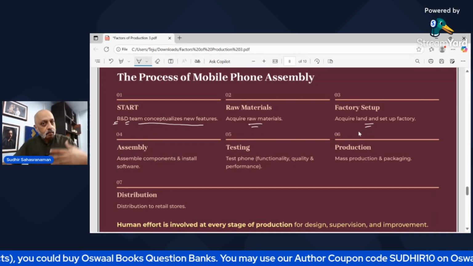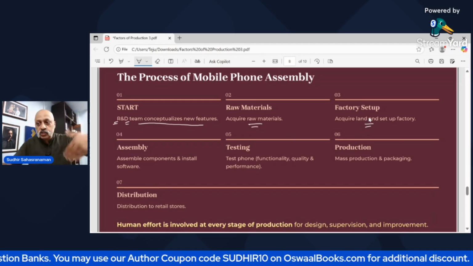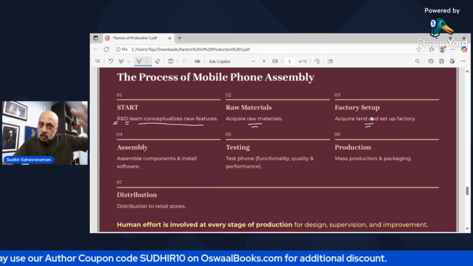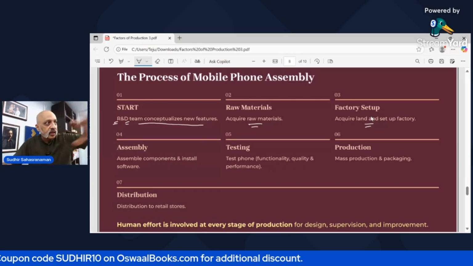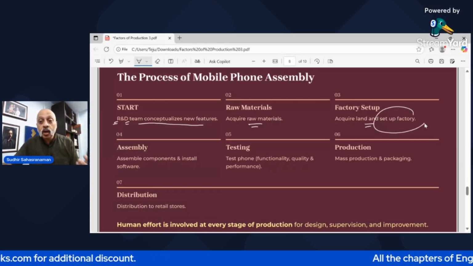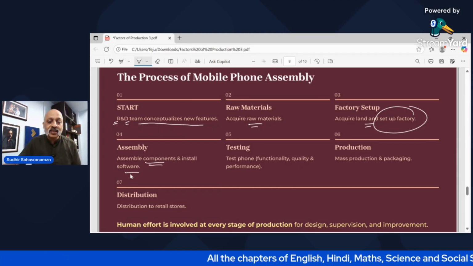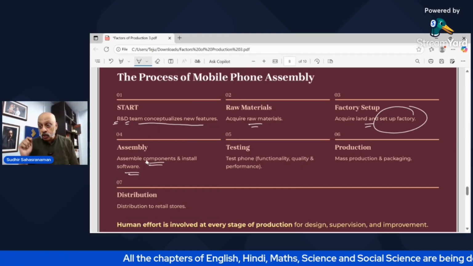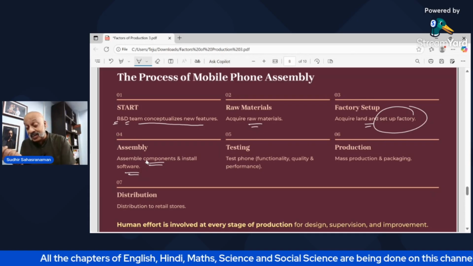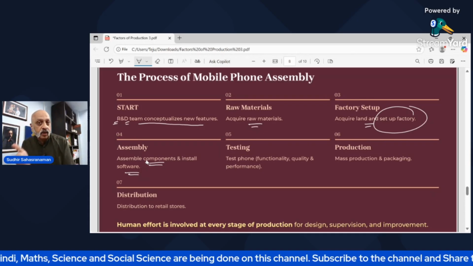Then you need to buy land and set up a factory, construct a factory wherein all these workers will sit there, and you need to provide the air conditioning, the tables, the chairs, the machinery, everything in order to manufacture the mobile phone. Then all these components and the software will be there. So you need technically superior, skilled people who will know how to use the software, who will know how to assemble a mobile phone.